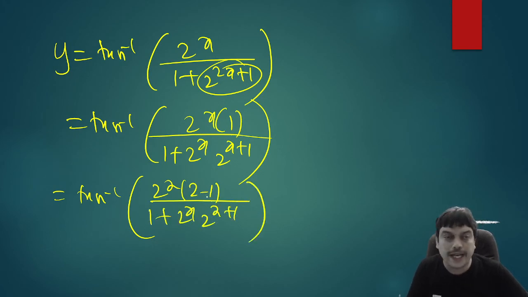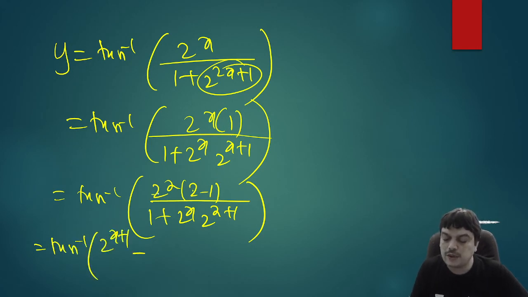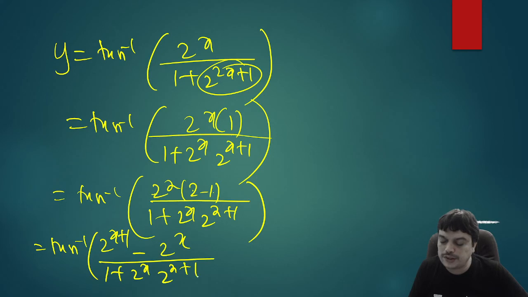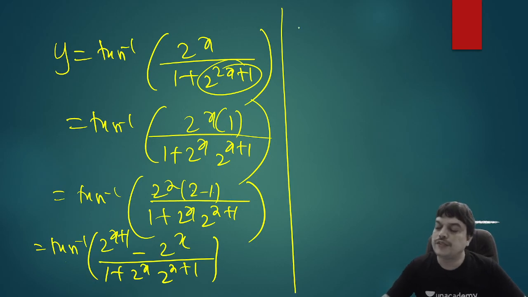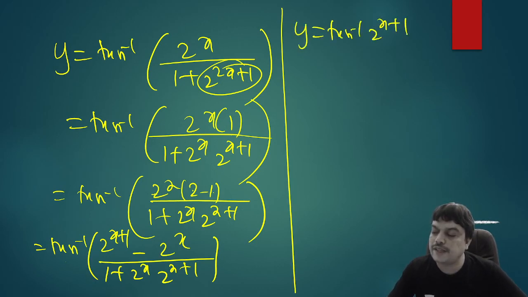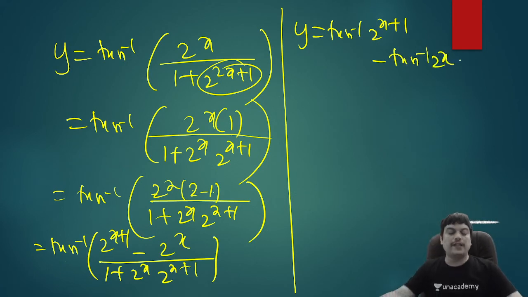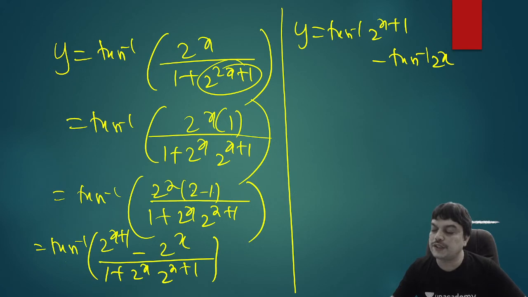And just open the brackets, it will give you tan inverse of 2 power x into 2, 2 power x plus 1 minus 2 power x into 1, that is 2 power x, divided by 1 plus 2 power x into 2 power x plus 1. So this looks similar to tan inverse of x minus y by 1 plus xy, which is tan inverse x minus tan inverse y. So we can write y equal to tan inverse of 2 power x plus 1 minus tan inverse of 2 power x. That is our y. And what are we supposed to find? The derivative at x equal to 0. So let us find it.